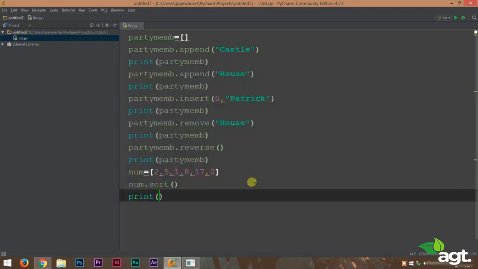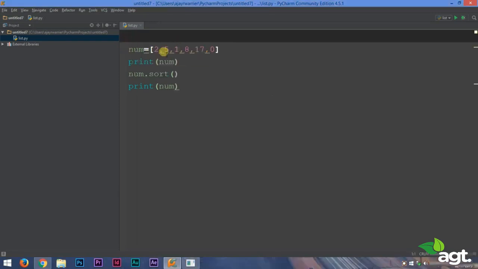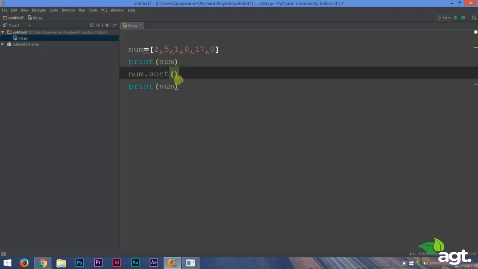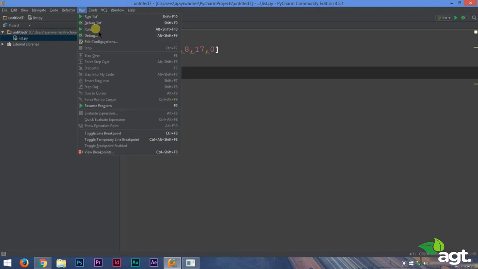Now we'll print this, print num. So we have a number list. It contains 2, 5, 1, 8, 17 and 0. We'll print the unsorted list, and then we will sort this list by using the sort function. To use the sort function, type in the variable name dot sort. We need not pass any parameter inside the sort. Then we'll print the list again to see the new sorted list.